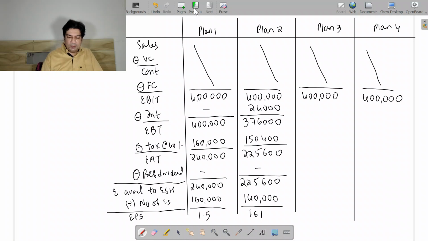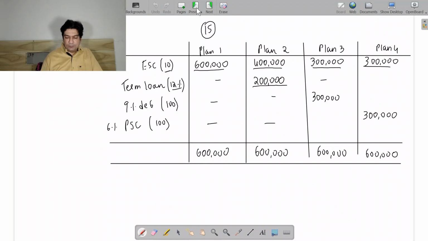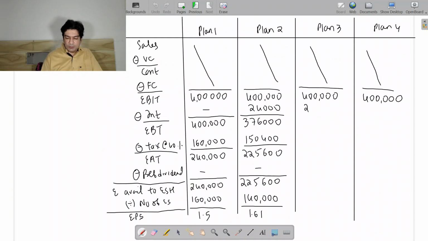Now plan 3. Plan 3, we have 3 lakh worth debentures and 9% we have to pay the interest. So 27,000 we have to pay interest. So 4 lakh minus 27,000, so 3,73,000. On this 40% tax, so 149,200. Then we will have 223,800.